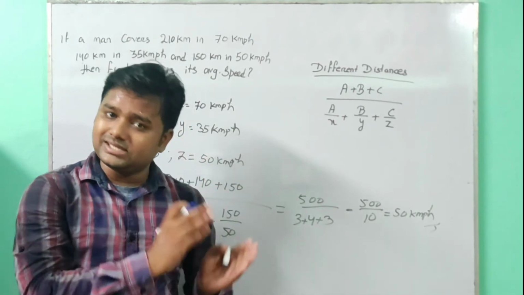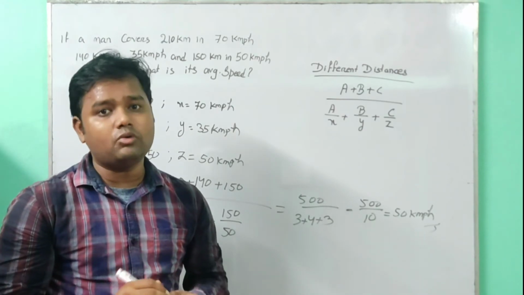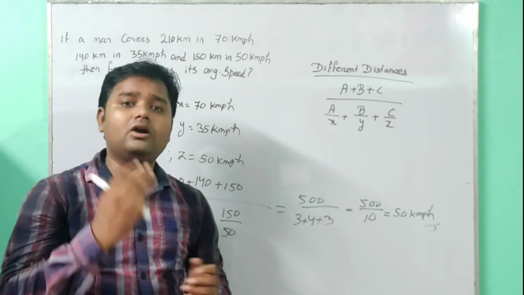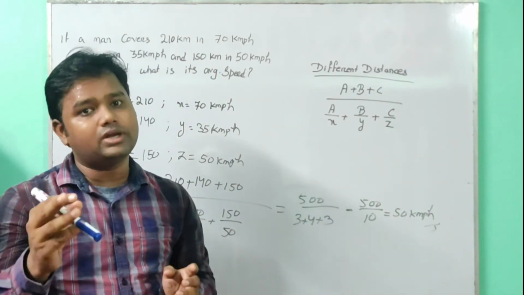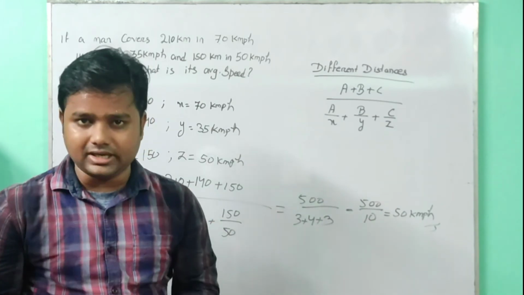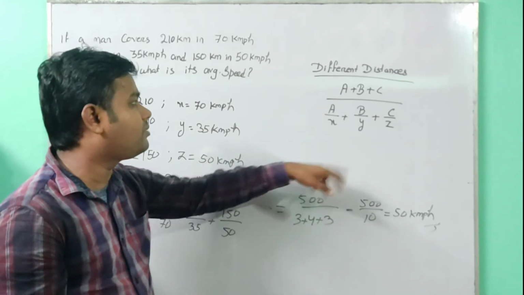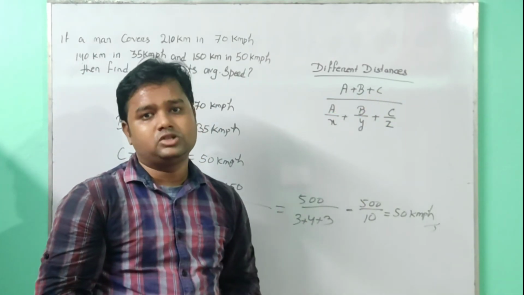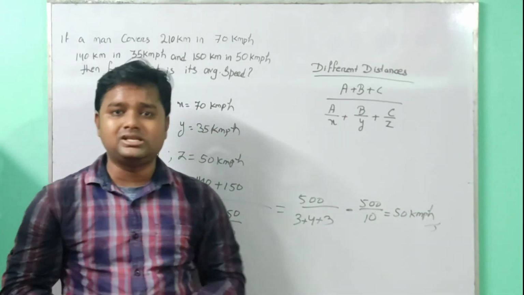If the distance is the same for two types of speed, the formula will be 2xy divided by x plus y. If three or more speeds are given for the same distance, then the formula will be 3xy divided by xy plus yz plus zx. If different distances and different speeds are given, then the formula will be (a plus b plus c) divided by (a by x plus b by y plus c by z). So we have three formulas to use when a question is given on average speed.